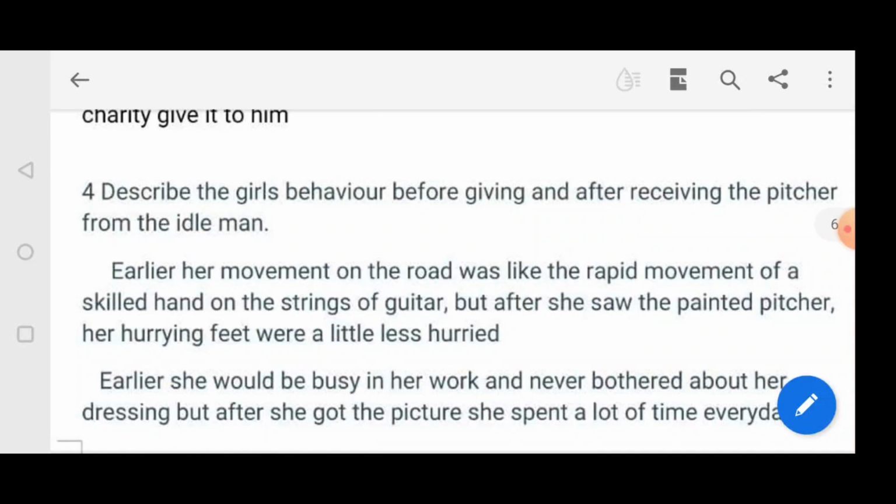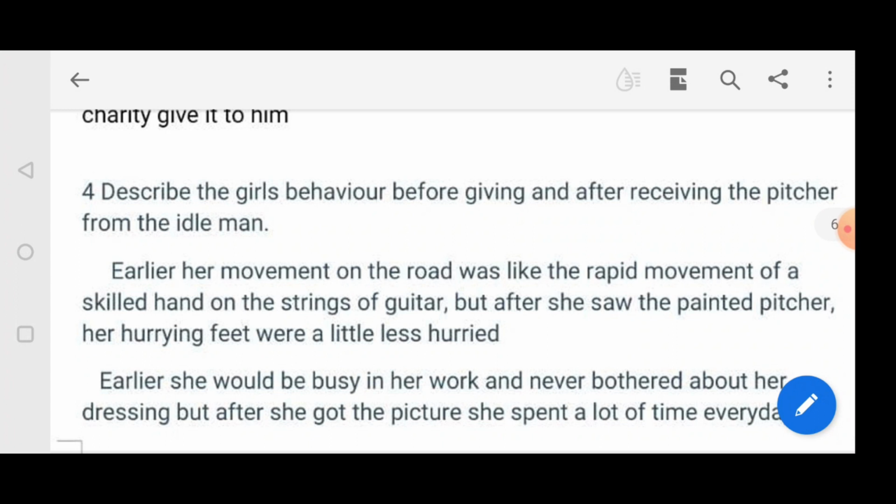Earlier, before receiving the picture, her movement on the road was like the rapid movement of a skilled hand on the strings of a guitar. But after she saw the painted picture, her hurrying feet were a little less hurried. Before that, she was doing all her work properly and very enthusiastically, and she walked very fast.